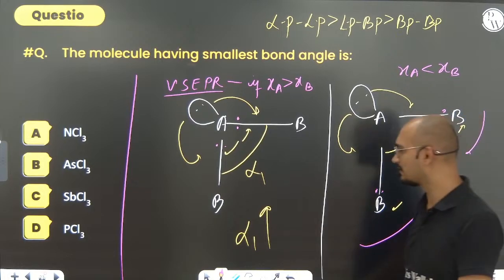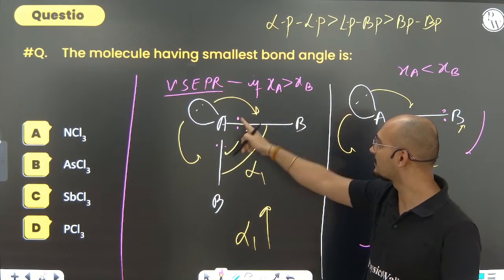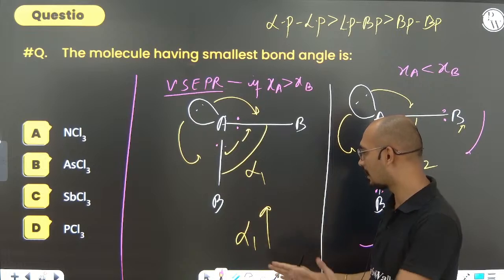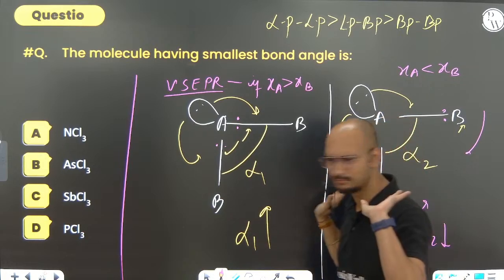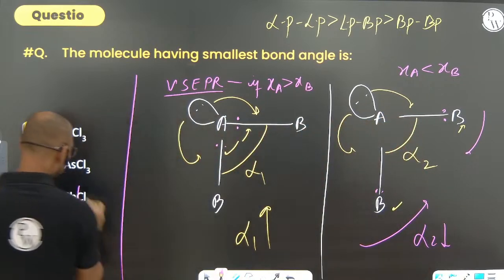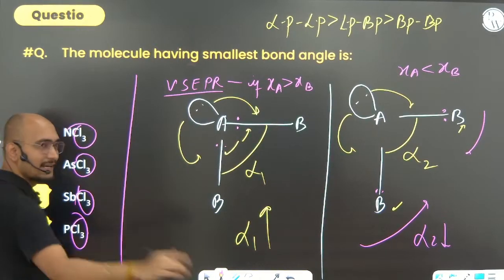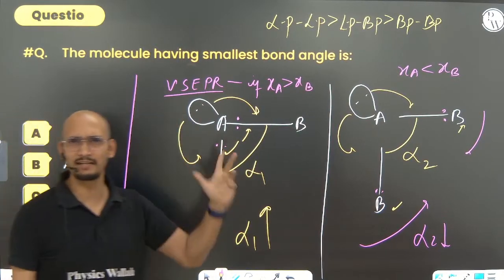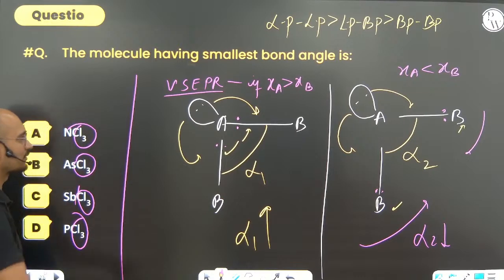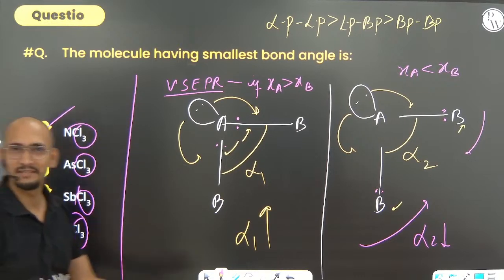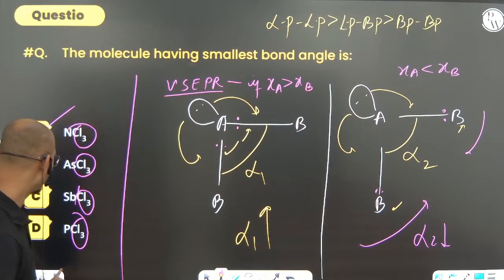So we can directly say: if the central atom is more electronegative, the bond angle will be more. Because all the side atoms are the same, think directly about the central atom. Nitrogen is the most electronegative, so of course here the bond angle will be maximum. Very simple.